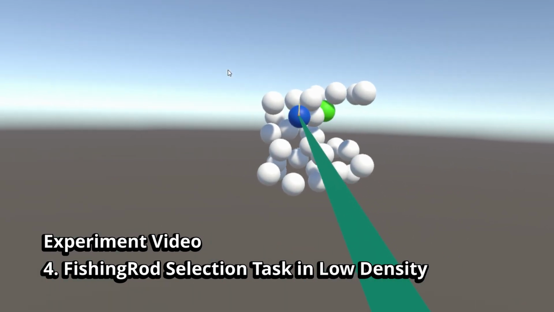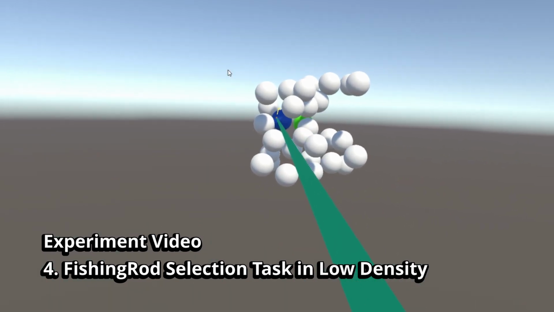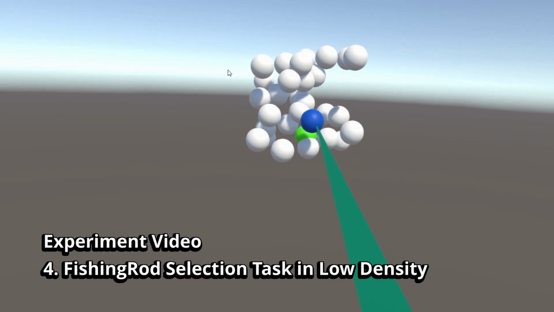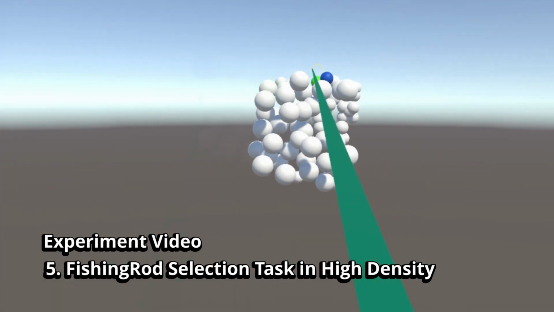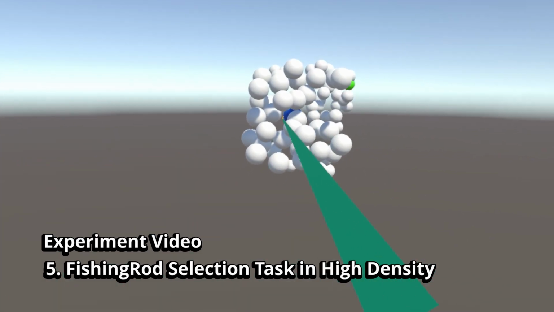Fourth, fishing rod selection task in low density. Finally, fishing rod selection task in high density.